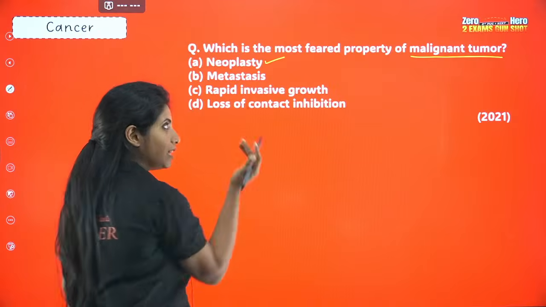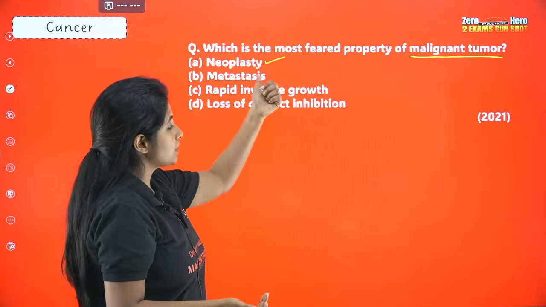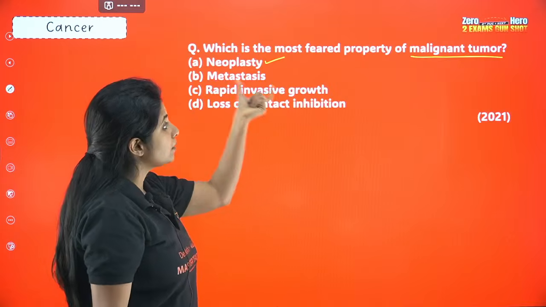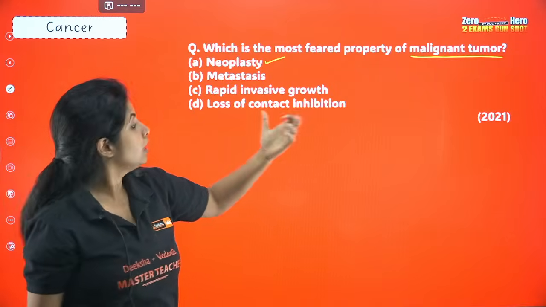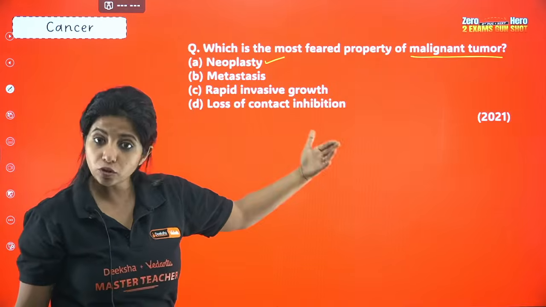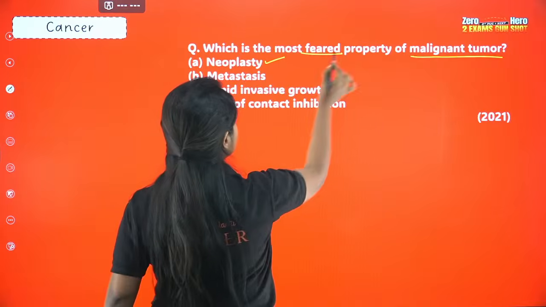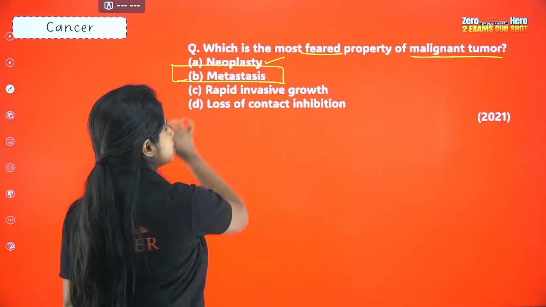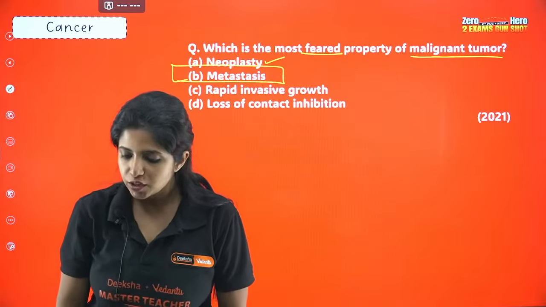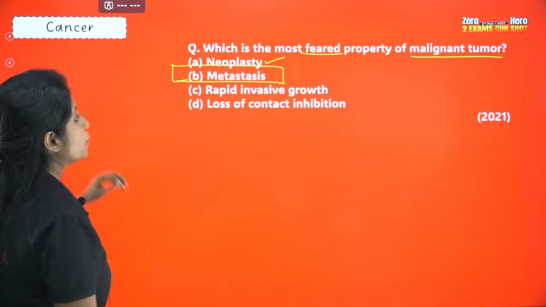So neoplasty is a feature of cancer cell. Metastasis is a feature of cancer cell. Rapid invasive growth is also a feature. Loss of contact inhibition is also a feature, but you are asked about the most feared one, and that is metastasis, that it spreads throughout our body. So yes, your answer is going to be B for this question.